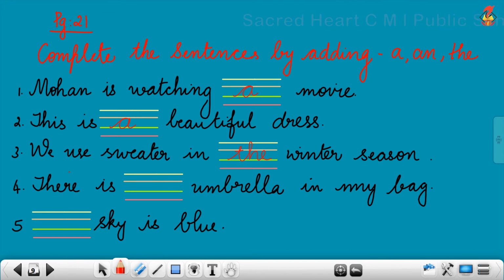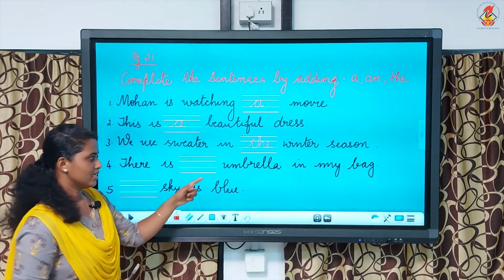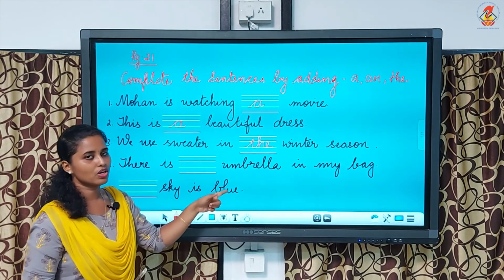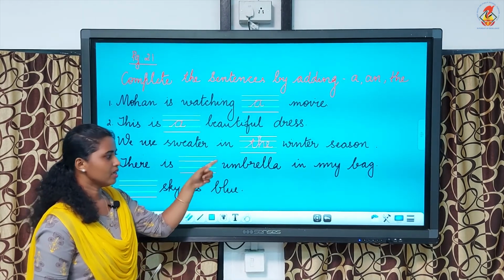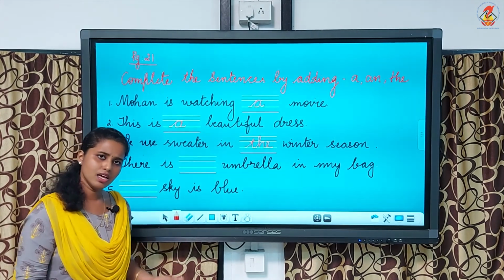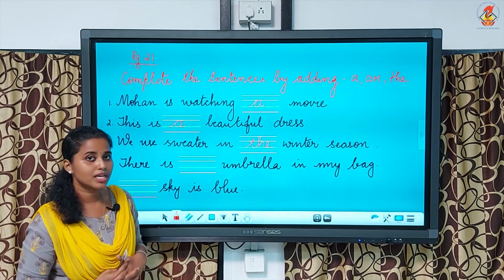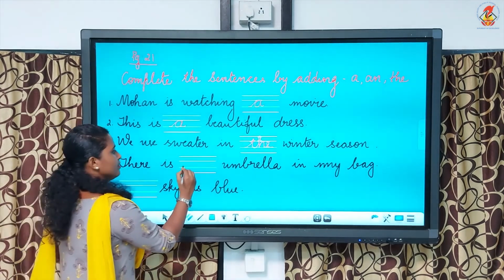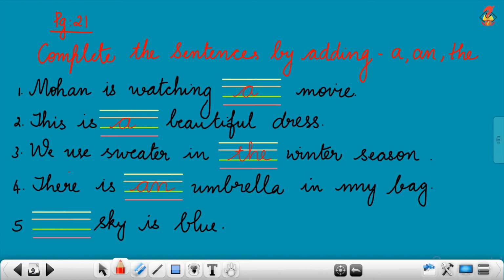Okay. Next, there is dash umbrella in my bag. Here, umbrella is a noun and is it beginning with a vowel sound or a consonant sound? It is beginning with the letter U. Is it a vowel or a consonant? It's a vowel. So, which article will come there? Yes, if it is a vowel sound, we should write article an. There is an umbrella in my bag.